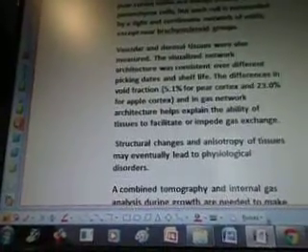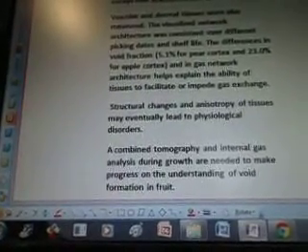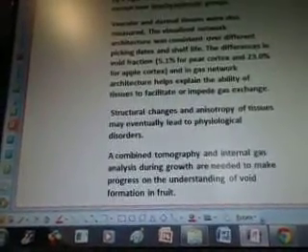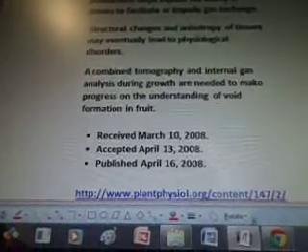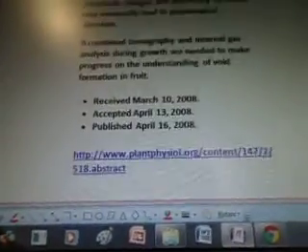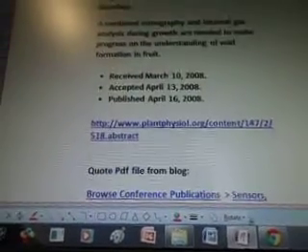The visualized network architecture was consistent over different picking dates and shelf life. The differences in void fraction, 5.1% for pear cortex and 23.0% for apple cortex, and in gas network architecture help explain the ability of tissues to facilitate or impede gas exchange. Structural changes in anisotropy of tissues may eventually lead to physiological disorders. Okay. A combined tomography and internal gas analysis during growth are needed to make progress on the understanding of void formation in fruit. So that's from 2008.